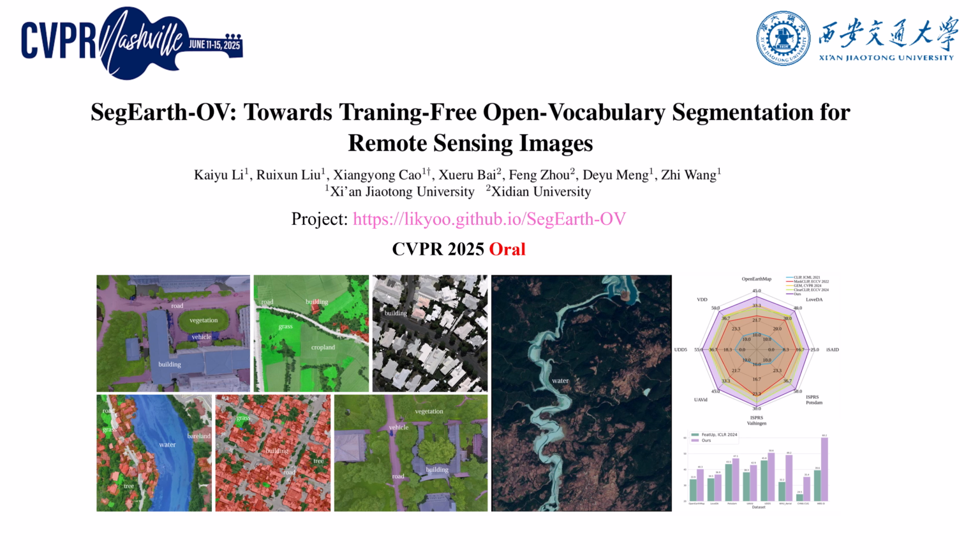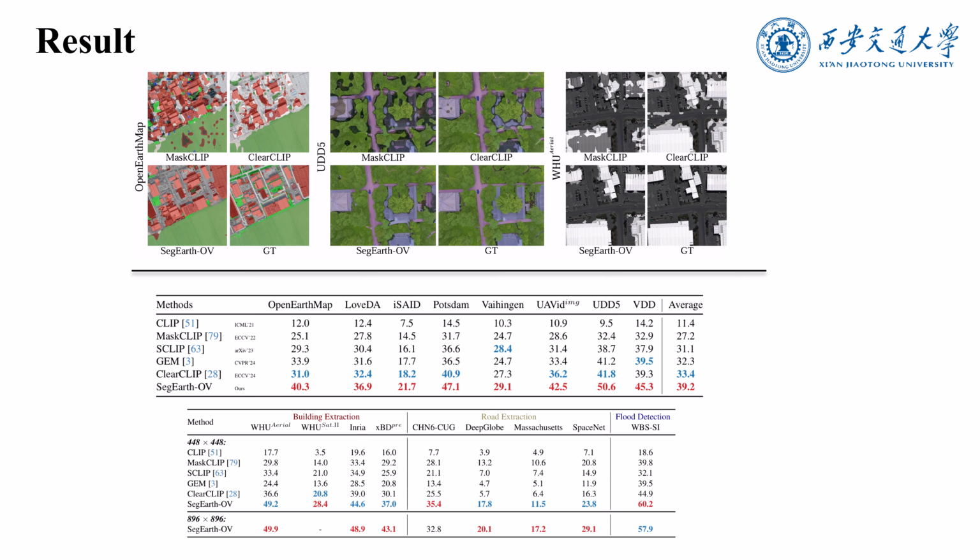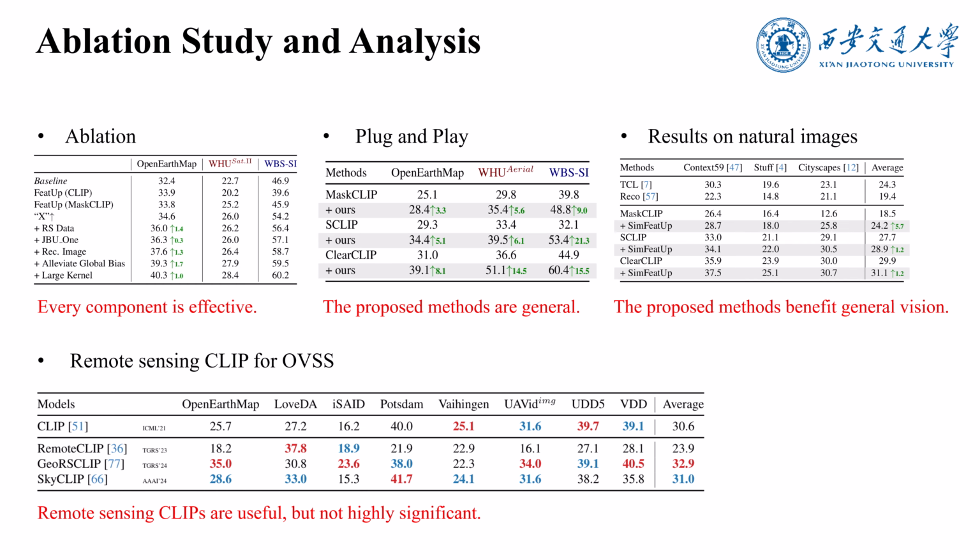The task-specific tables further confirm these gains, especially for building extraction, where fine details are crucial, and for flood detection. We also tested different input image resolutions, finding that larger inputs generally benefit road extraction and building extraction on certain datasets.